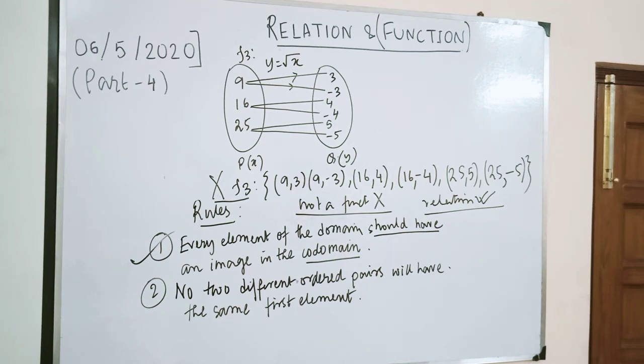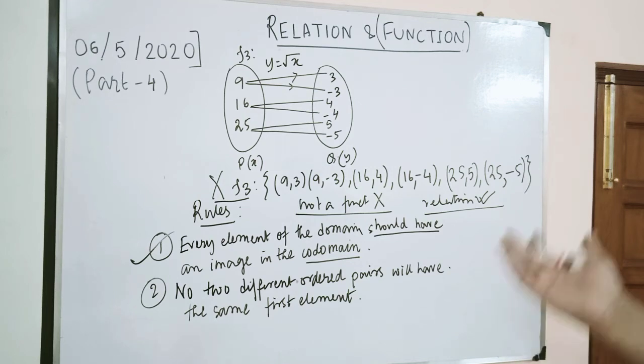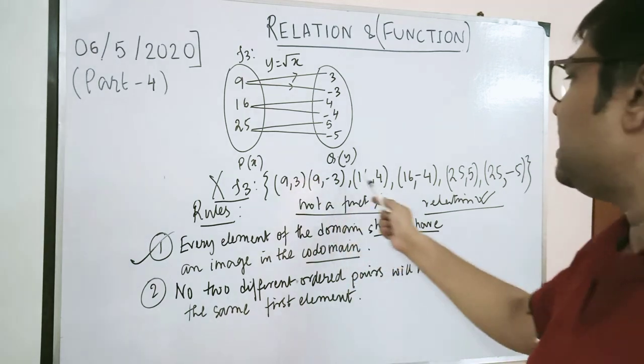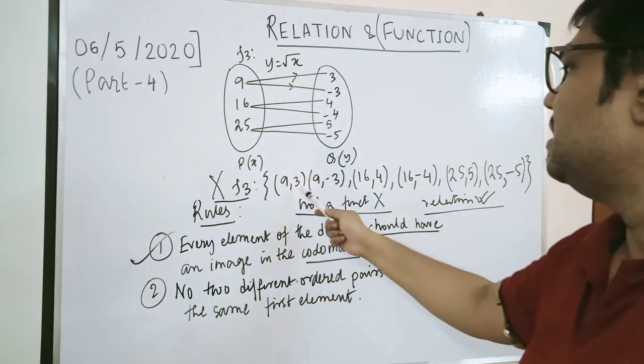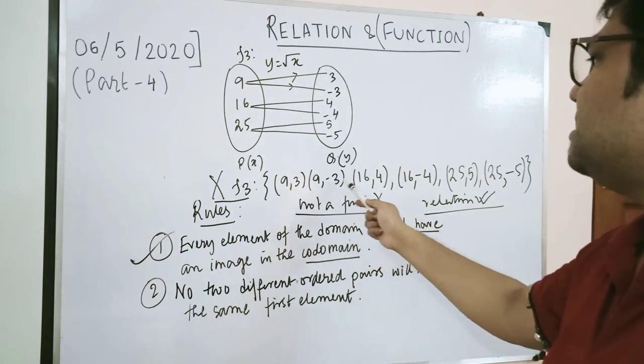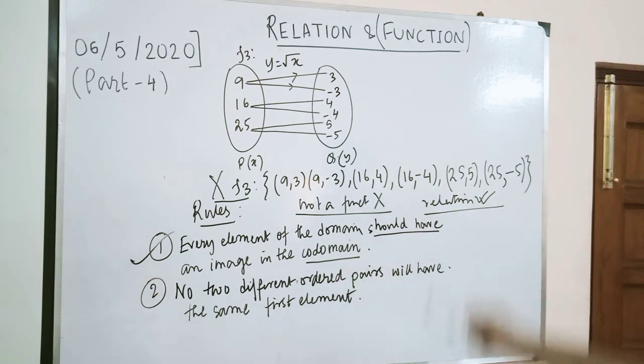However, this is still a relation. So if you want to get its domain, range and codomain, you can get it. The domain will be 9, 16, 25, and the range will be 3, -3, 4, -4, 5, -5. But still that will not be the domain of a function. That will be the domain of a relation, the range of a relation. It is actually not a function.